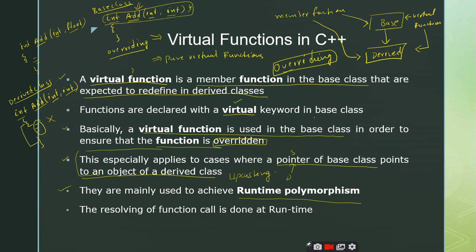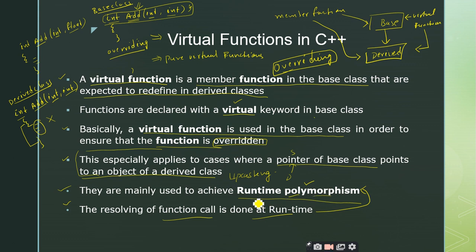Overloading, sir. Super, right? So the resolving of function call is done at the runtime. That is the reason why we are calling it runtime polymorphism, right? So where do you come across this polymorphism in overriding? Polymorphism means multiple forms. So the same thing existing in different forms is called polymorphism.